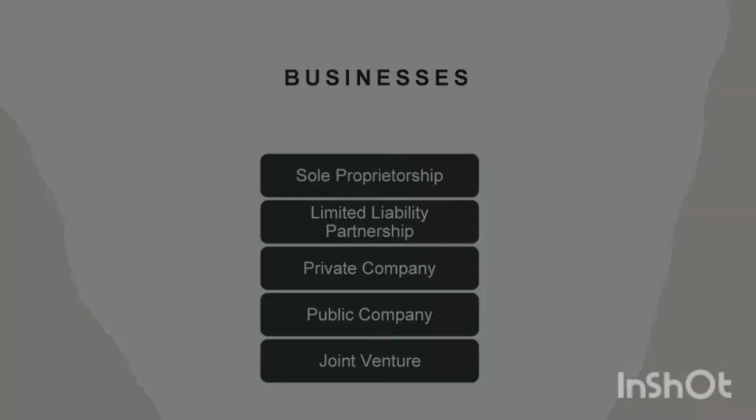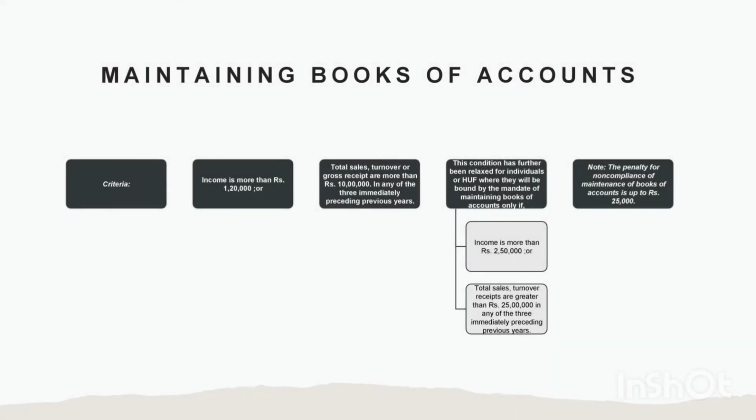Then comes the question about books of accounts. If as a business any of the following criteria are met, then maintaining the books of accounts is mandatory as per the Income Tax Act. First, income is more than 1,20,000 or total sales, turnover or gross receipts are more than 10 lakh rupees in any of the three immediately preceding previous years.